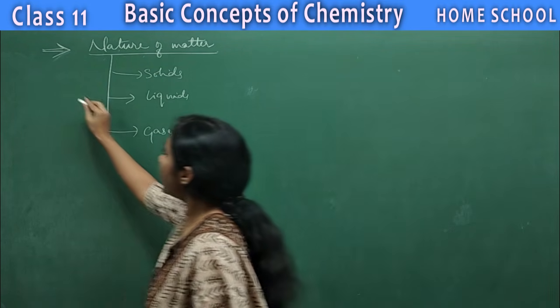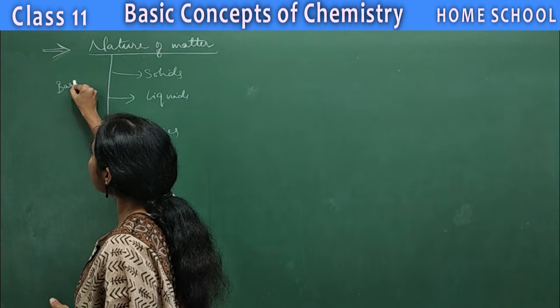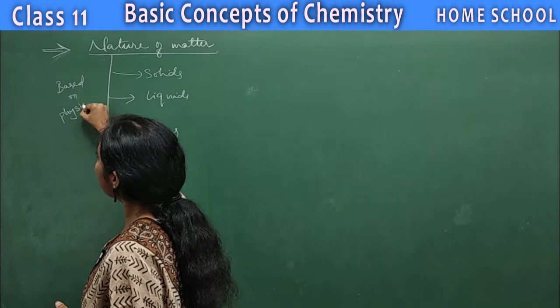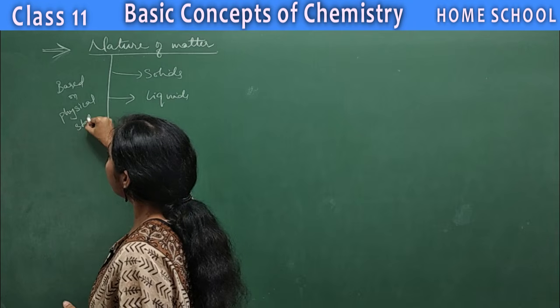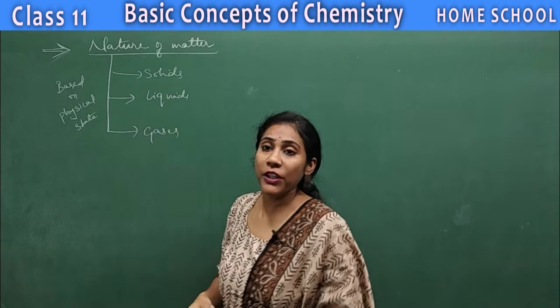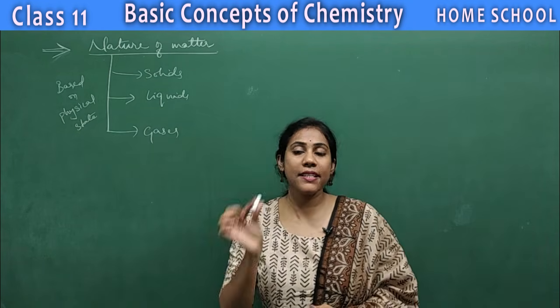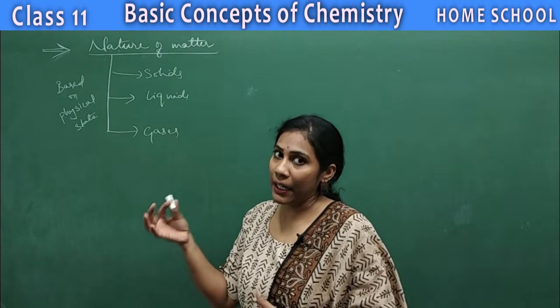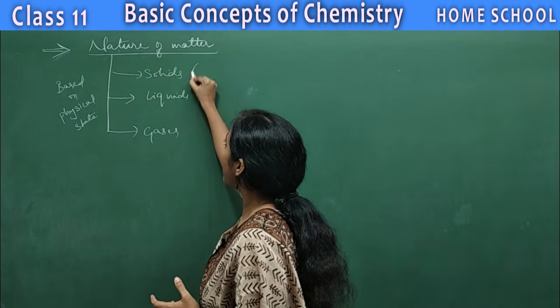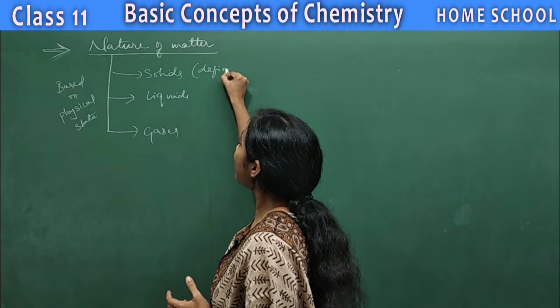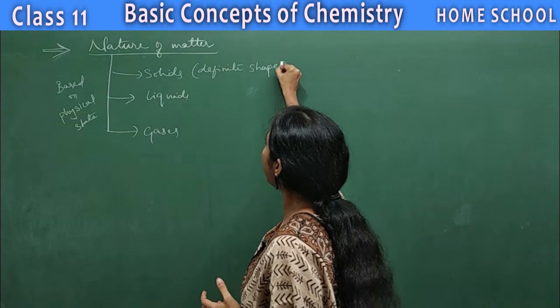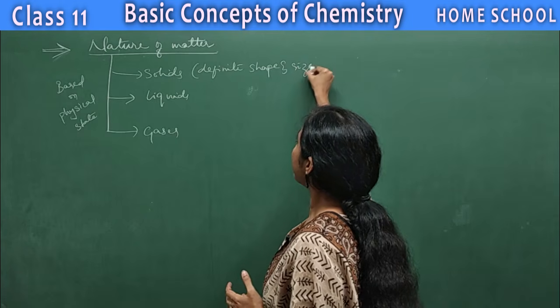So this classification is mainly based on the physical state of matter. Physical state. Clear? Okay. So now what do you mean by solid? Say this chalk piece is a solid, the board is a solid. Solids are a type of matter which have definite shape and size. So they have definite shape and size, isn't it?